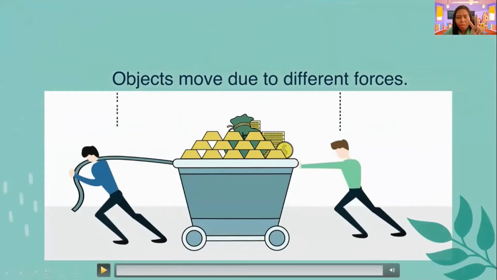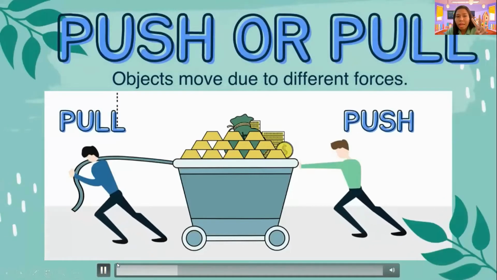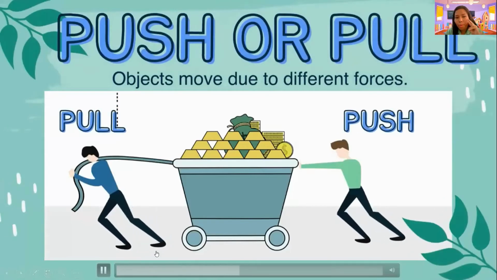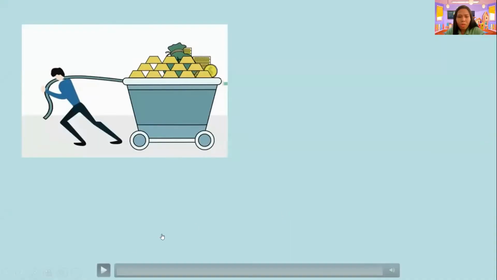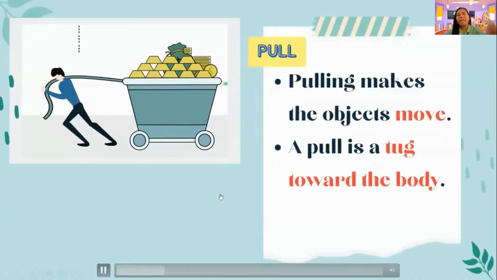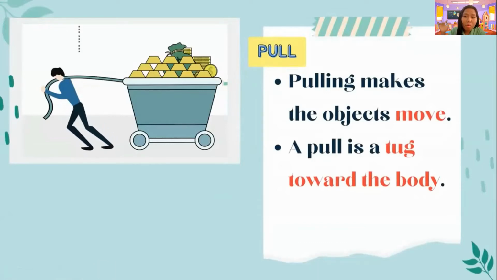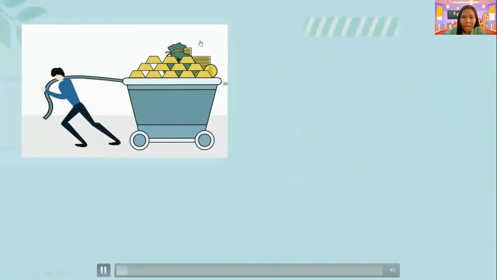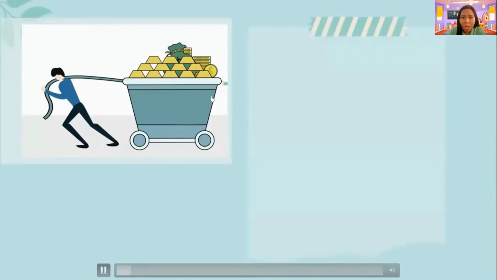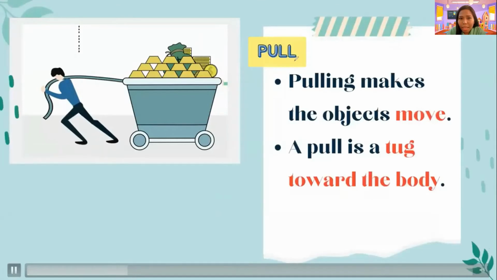Remember, please remember this one because it will come out in your exam, and of course, tomorrow's quiz, it will come out. So we have two forces. These are push or pull. Okay, what is this push or pull, Teacher Bam? So I see in here, when we say pull, grade one, pulling makes the objects move. Again, it makes what? It makes the object or the objects move.